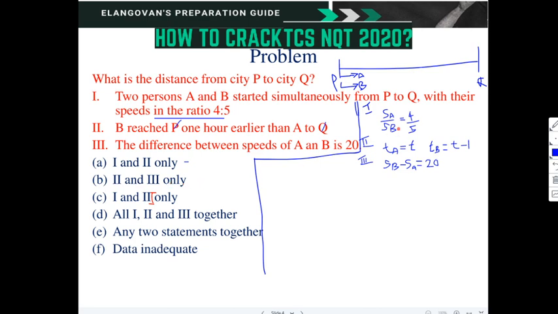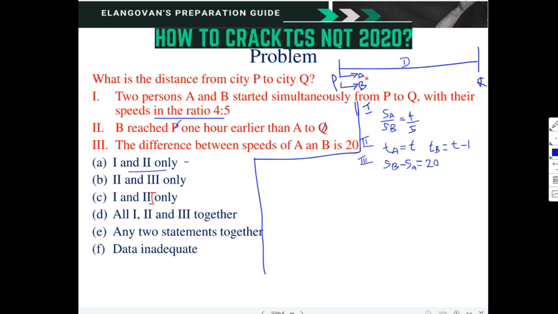Now first option alone I am taking, or first and second. For the first option I am taking first statement and second statement. If first statement is SA by SB, what we can say is this distance is same for both A and B. So both A and B are traveling the same distance.